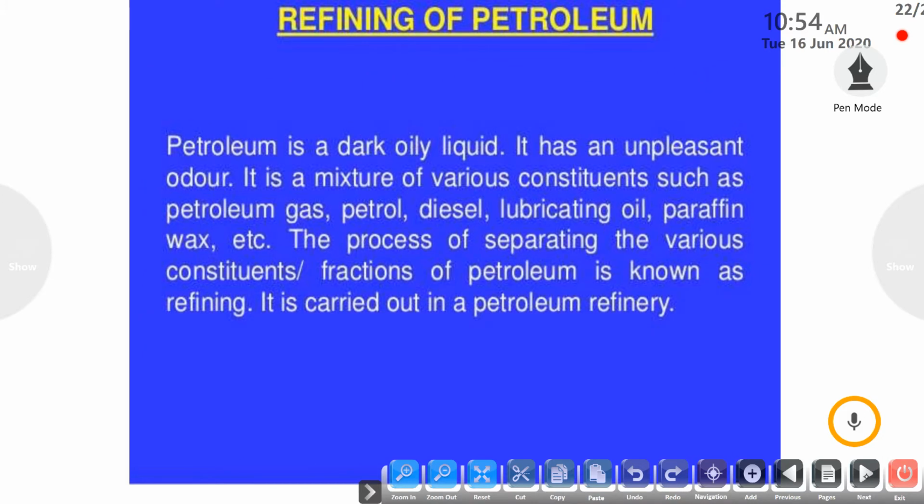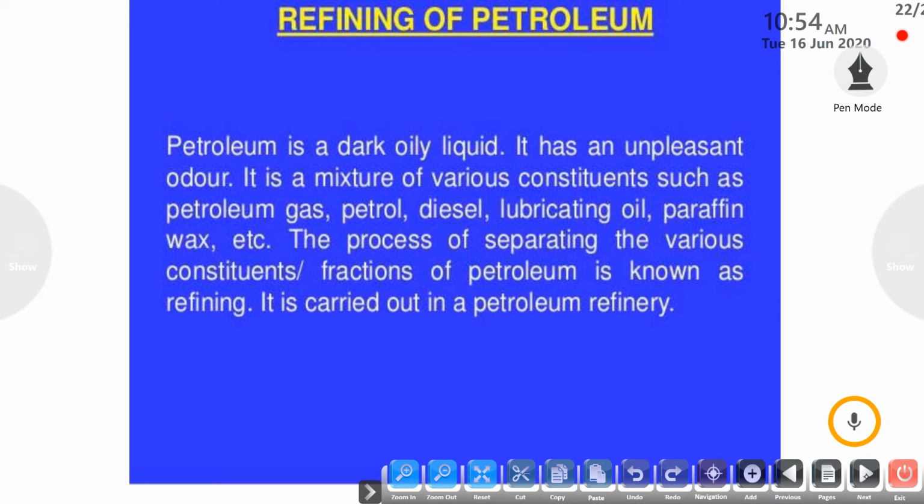Next is the refining of petroleum. Petroleum is a dark oily liquid. It is a thick, viscous liquid, dark in color, oily in texture, and it has an unpleasant smell. The smell is very unpleasant, and it is a mixture of various constituents.